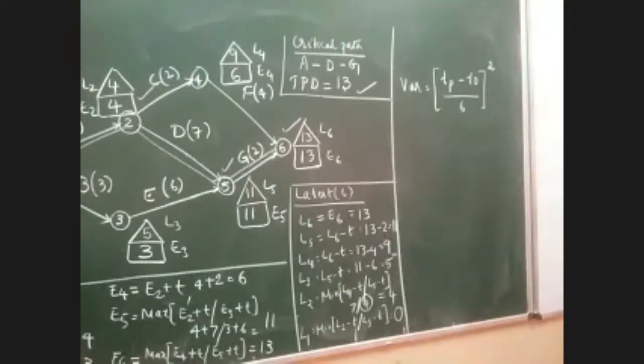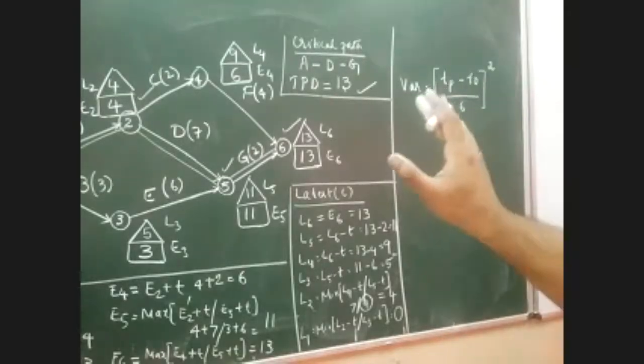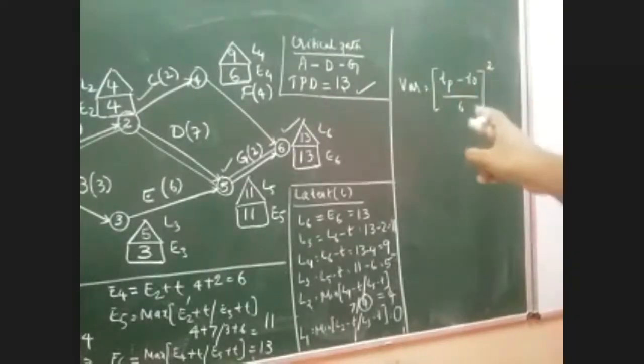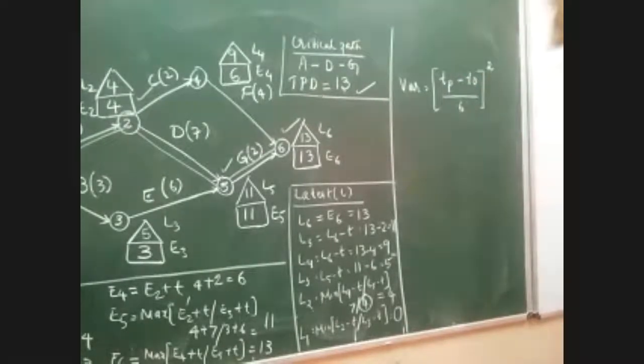So in every question, if variance has to be calculated, only for the critical activities. I'm supposed to substitute this formula only for these 3 activities: activity A, activity D, and activity G.